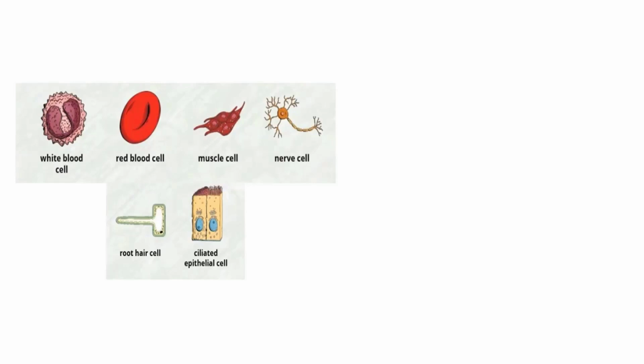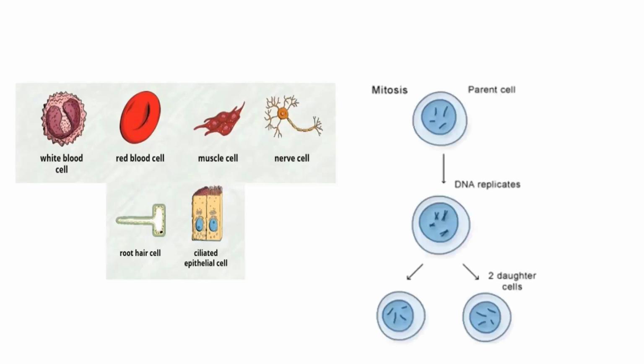For example, red blood cells have a lifespan of about 120 days. After 120 days, the red blood cell is going to divide and form new cells. Similarly, white blood cells usually have a very short lifespan of around a few hours, so after every few hours they are replaced by new ones. The process by which these autosomal or body cells divide is called mitosis.